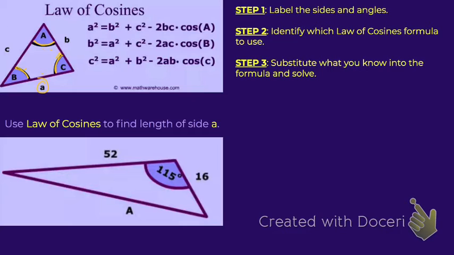So in looking at our problem down below, our first step is to label the sides and angles. Now for this problem, they're using a capital A for that side length. I'm going to change that to a lowercase a. So that means that this is angle A, because again, the angle is directly across from the side length with the same letter.